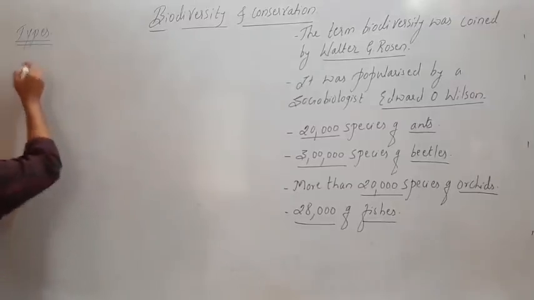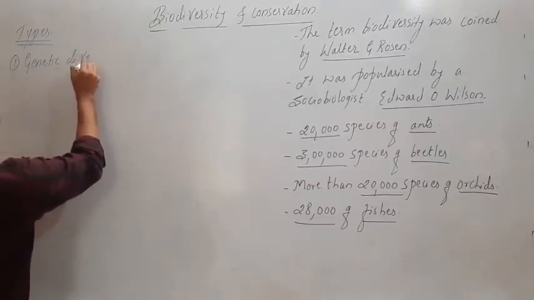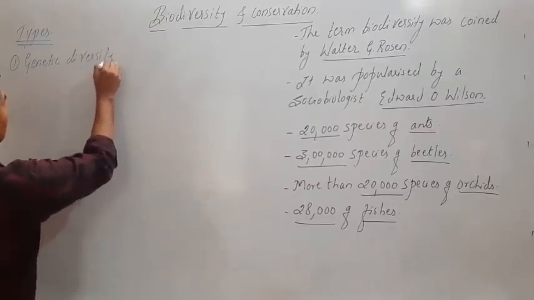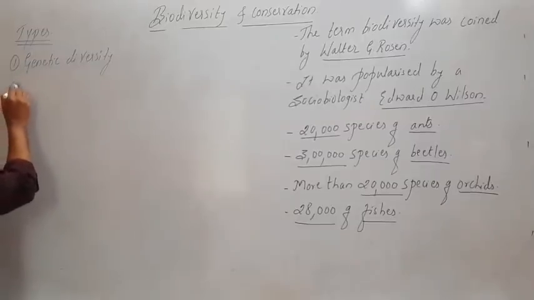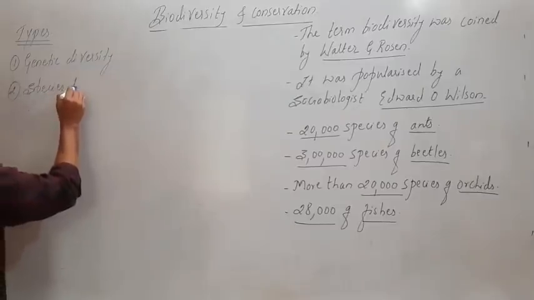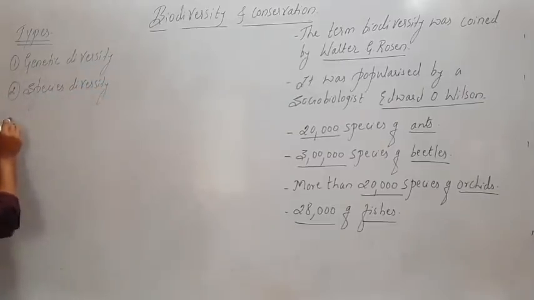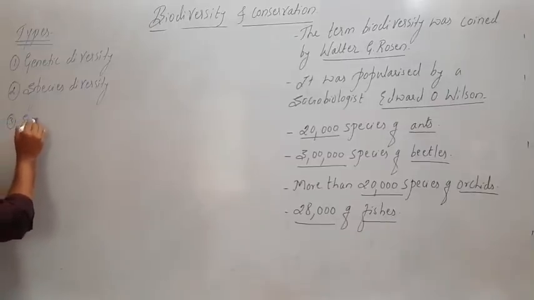In these types, first we have genetic diversity, second we have species diversity, and third we have ecological diversity.